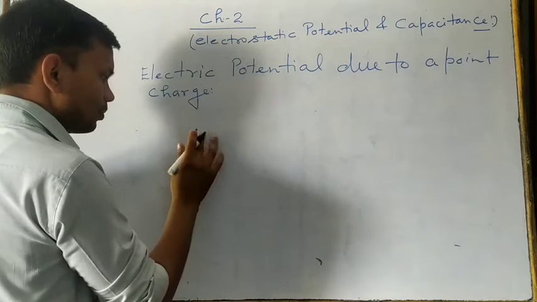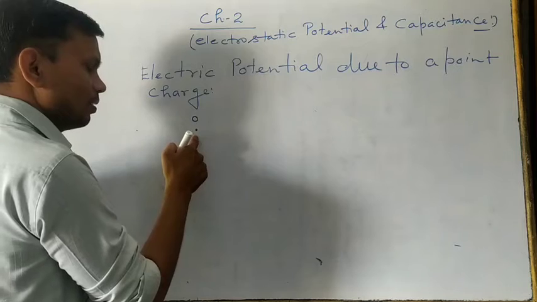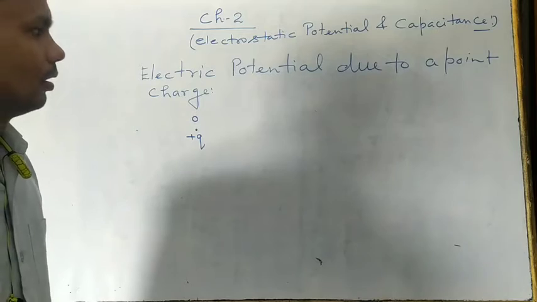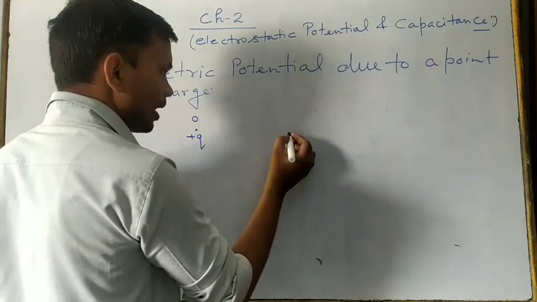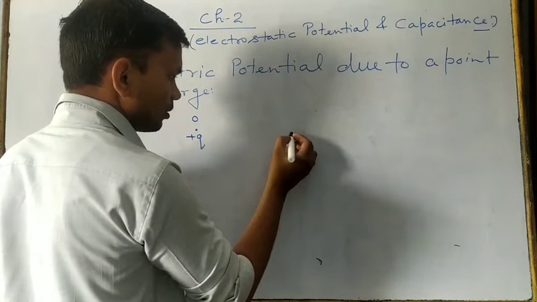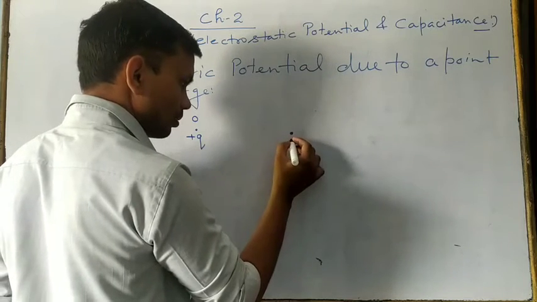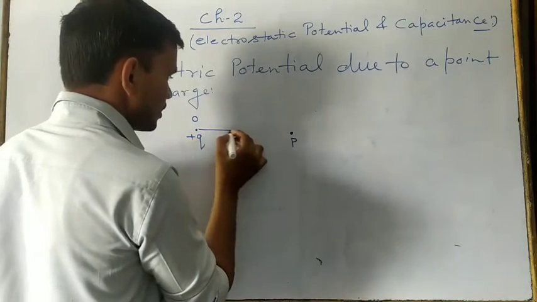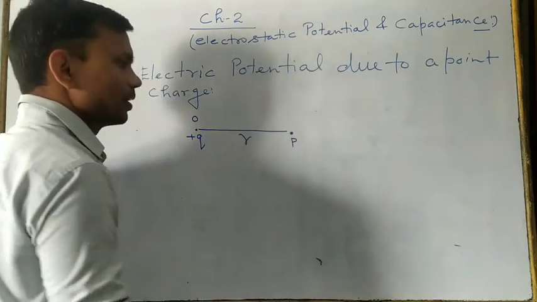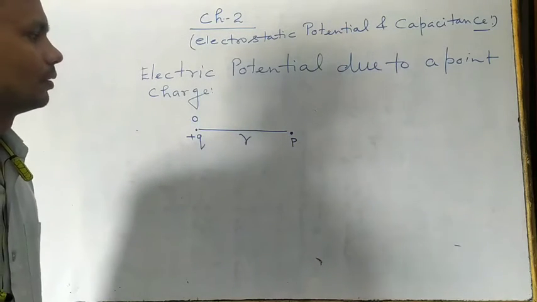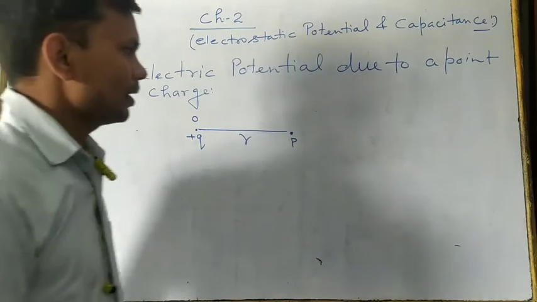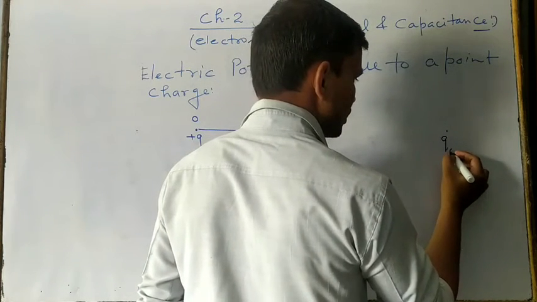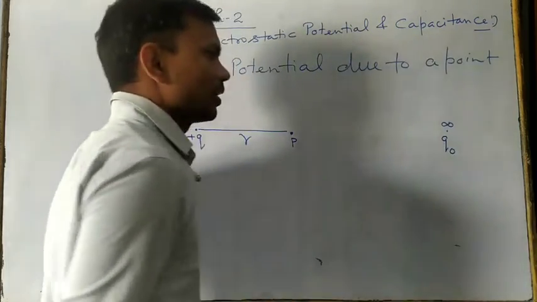Suppose this is the O. And at this point we are keeping one positive charge, suppose this is the Q. And suppose one point we are going to consider here, suppose this point P is there, which is at some distance, suppose this distance is R, where we want to calculate the electric potential, right? For that, we are going to consider a unit positive test charge.